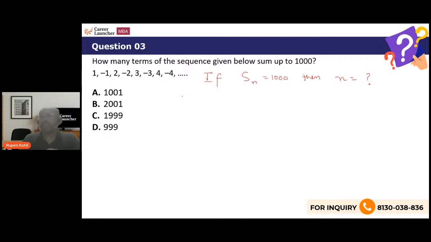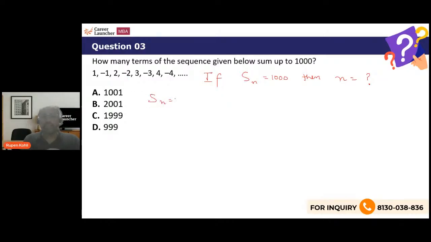So, when will it become 1,000? It is very obvious, it is very clear. The first two terms will add up to 0. 1 and minus 1 will cancel off. If you add, however, the third term, till the third term, you'll get 2. But till the fourth term, the sum will be 0. Because 1 minus 1, 2 minus 2 cancels. So if you're adding an even number of terms, your sum is 0.